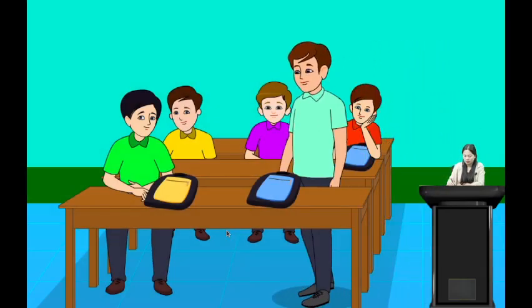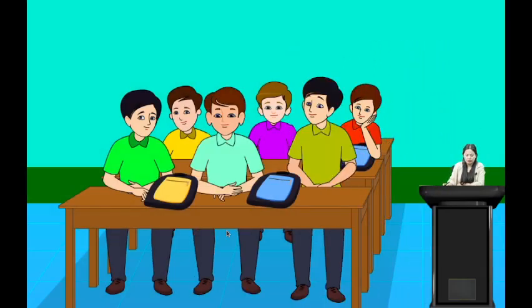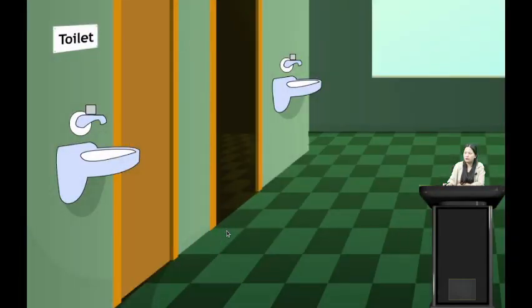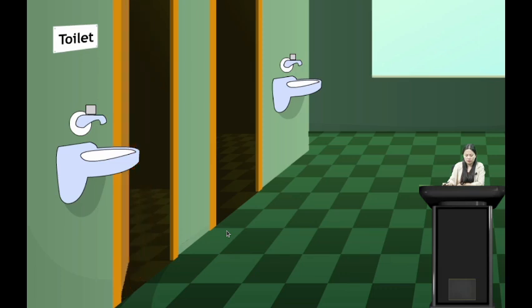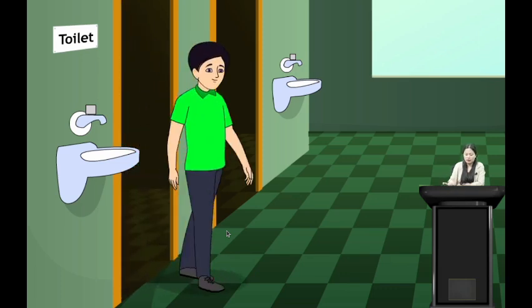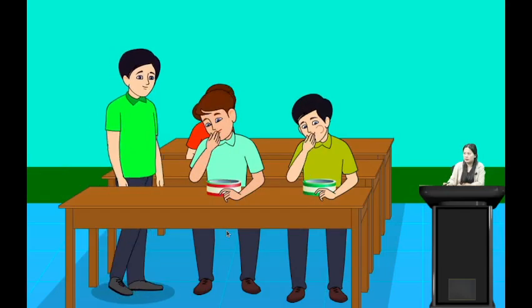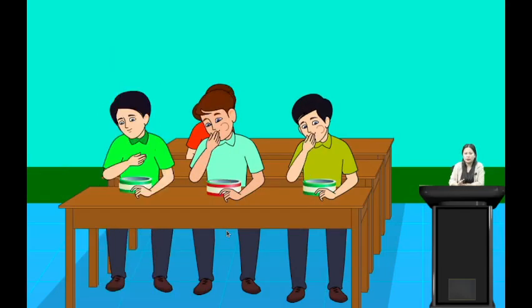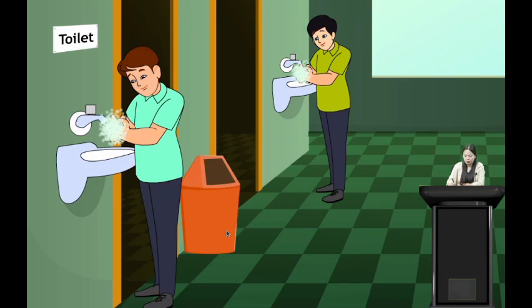Then after some time, another boy moves out and goes to use the washroom. Now after using the washroom, what do we see here? We see that he did not wash his hands. Now all three of them started having their lunch. After having their lunch, the first two boys again went back and washed their hands.